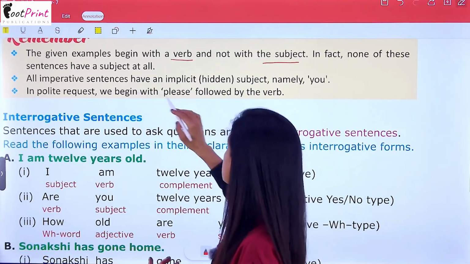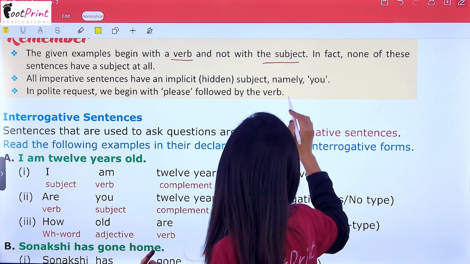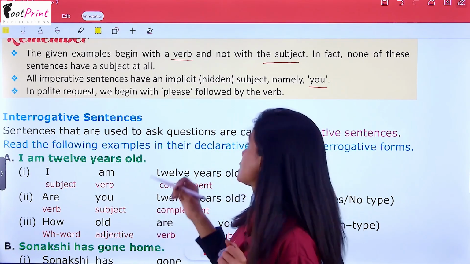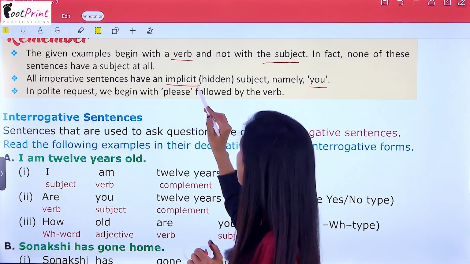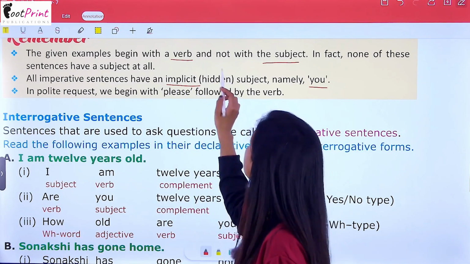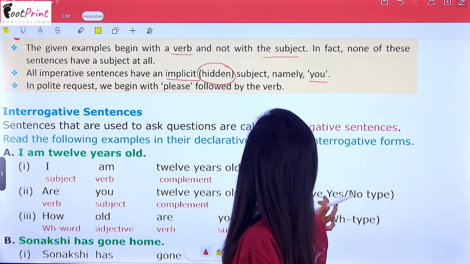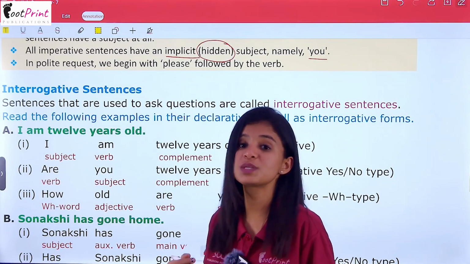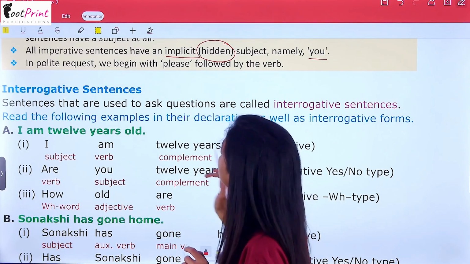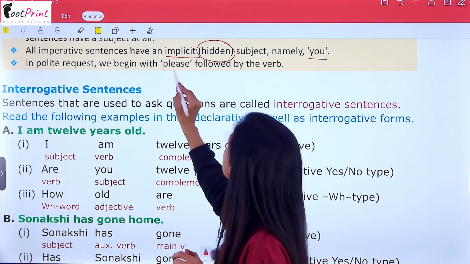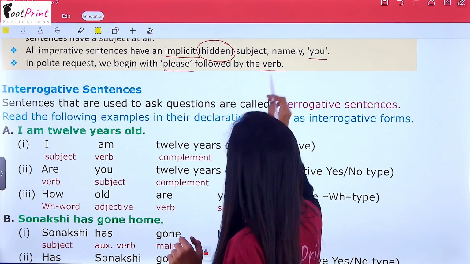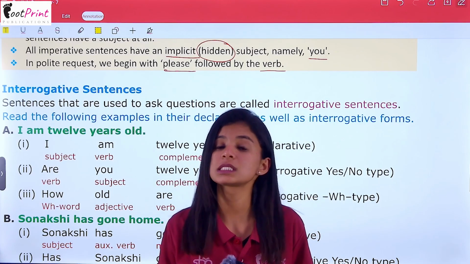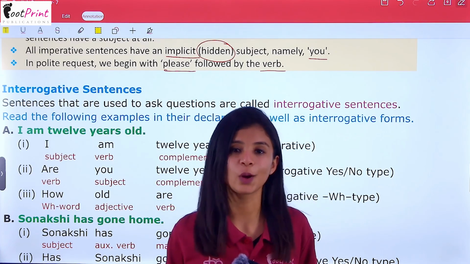All imperative sentences have an implicit subject, namely you. They do not have a definite subject, but an implicit or hidden one, which simply shows that they are for the subject you. In polite requests, we begin with please followed by the verb. When we are requesting or being polite, the sentence will begin with please and not with the verb.